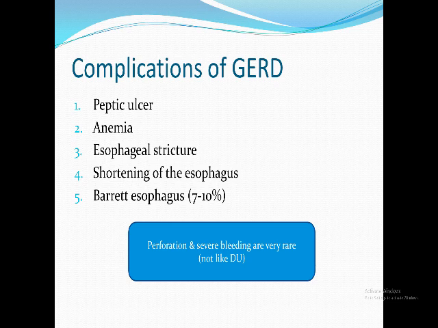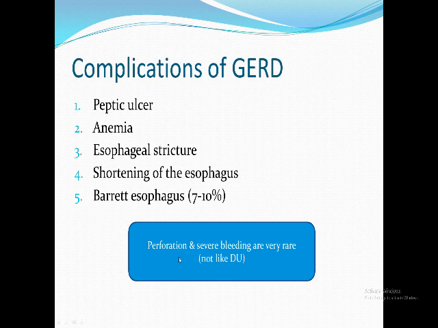First, peptic ulcer. This deep ulceration is peptic ulcer. Revise the definition of peptic ulcer. It's ulceration of mucosa bathed in gastric juice. The first site is the duodenum. Second is the stomach. The third is the esophagus in case of reflux esophagitis. Anemia: anemia from bleeding from this superficial erosion or deep ulcer. Take care, severe bleeding from GERD is very, very rare. Perforation in GERD is very, very rare, as I put here in the books. But this superficial erosion usually leads to chronic blood loss and anemia.